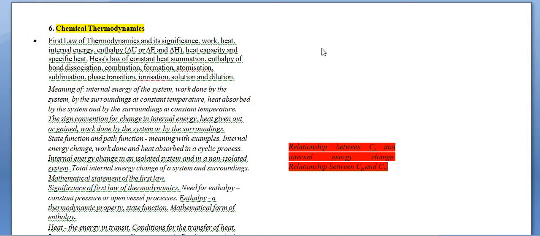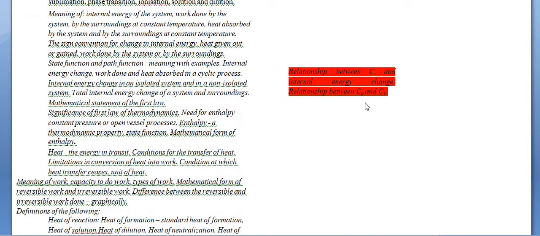Now if we talk about Chemical Thermodynamics, again it is a very important chapter. They decreased only one topic from this chapter, that is the relationship between CV and CP, and internal energy change. So they decreased only this one topic.